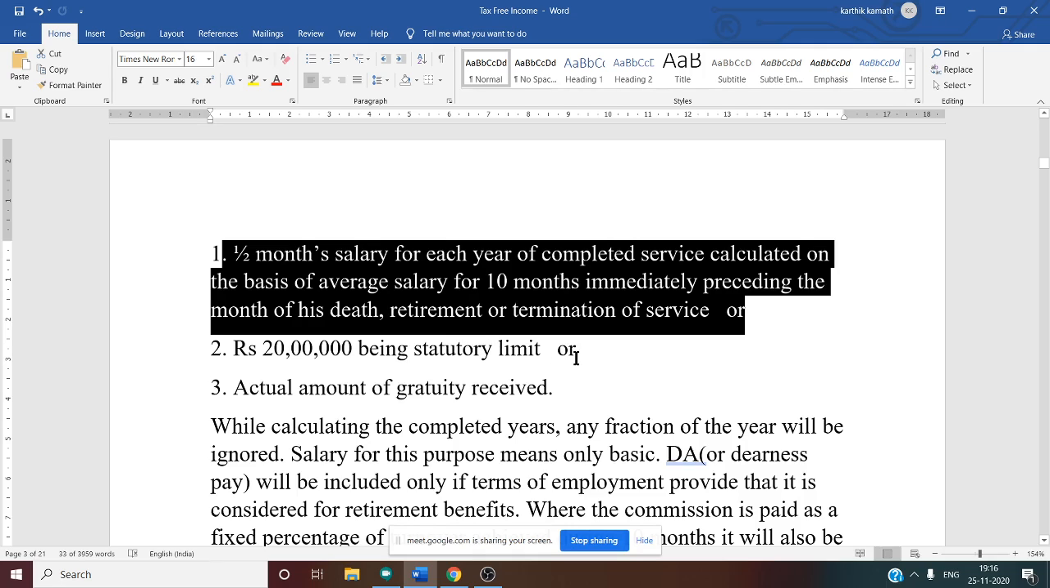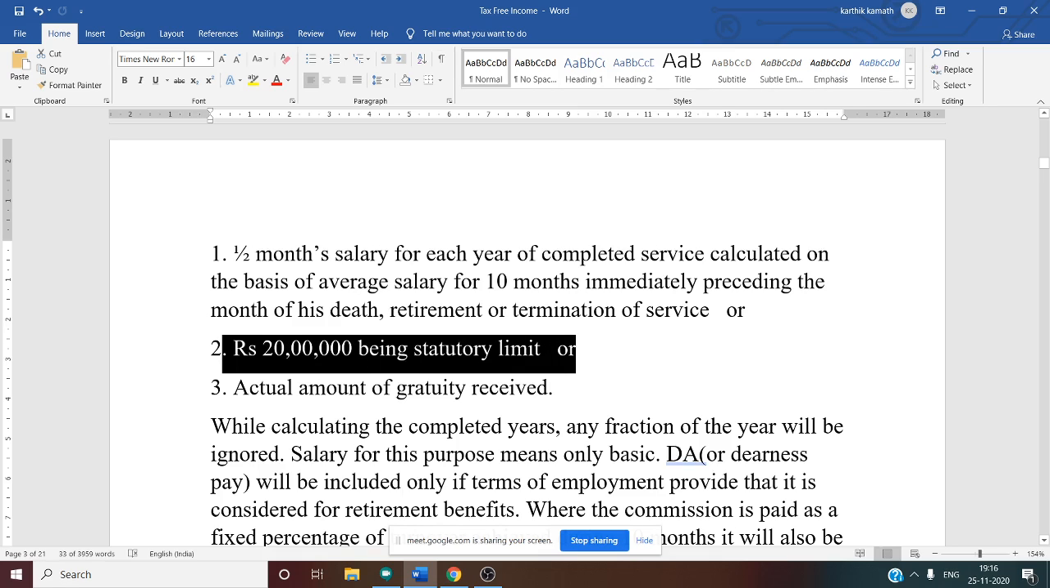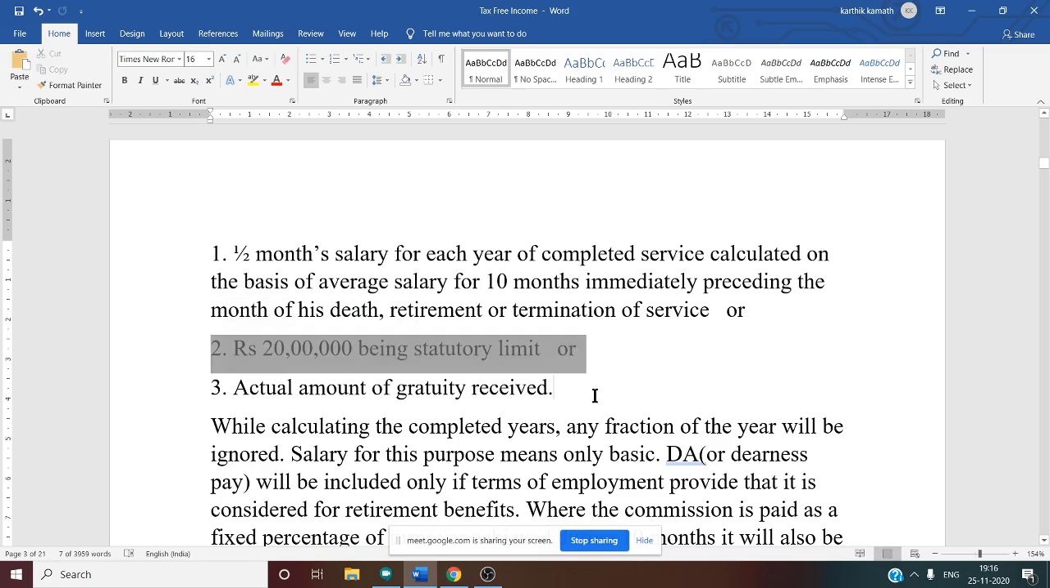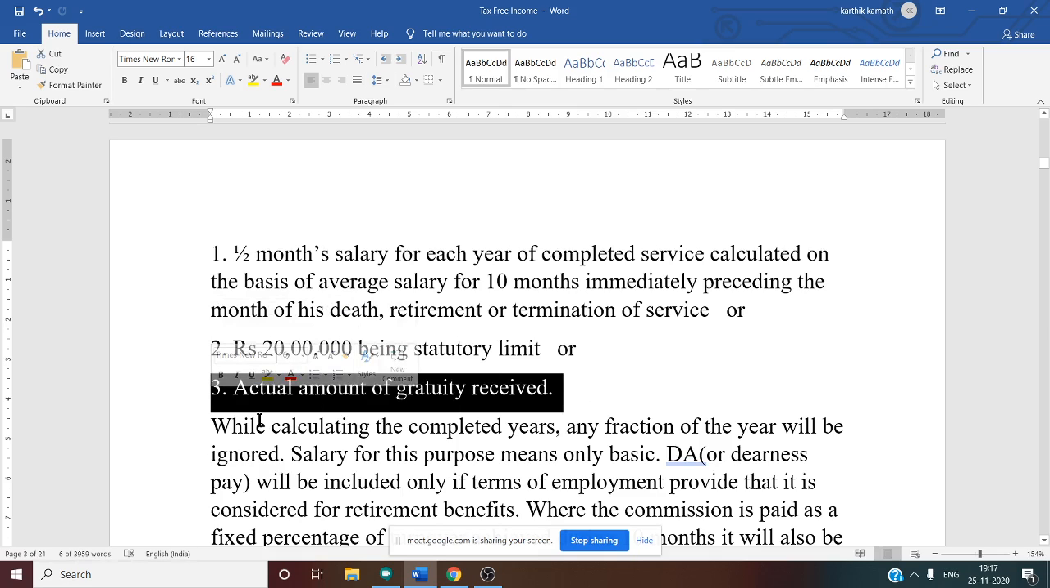Then the statutory limit. It was 10,000 before. Now there is a recent amendment, and it is changed to 20,000. So the statutory limit is 20,000. The actual amount of gratuity received, that is the third one.